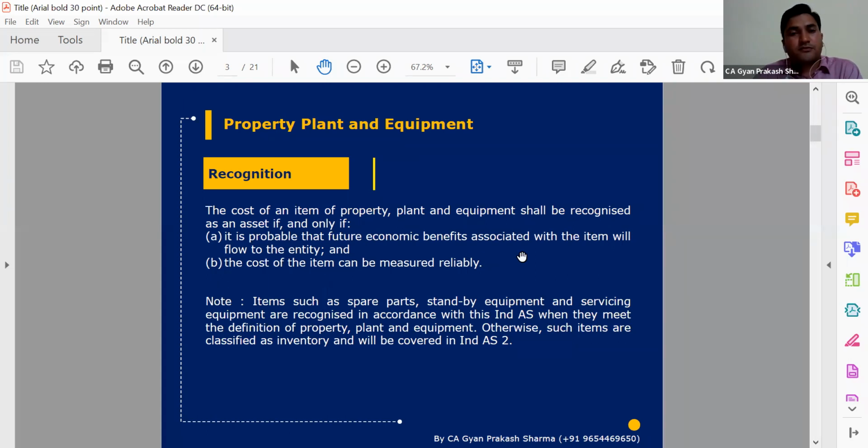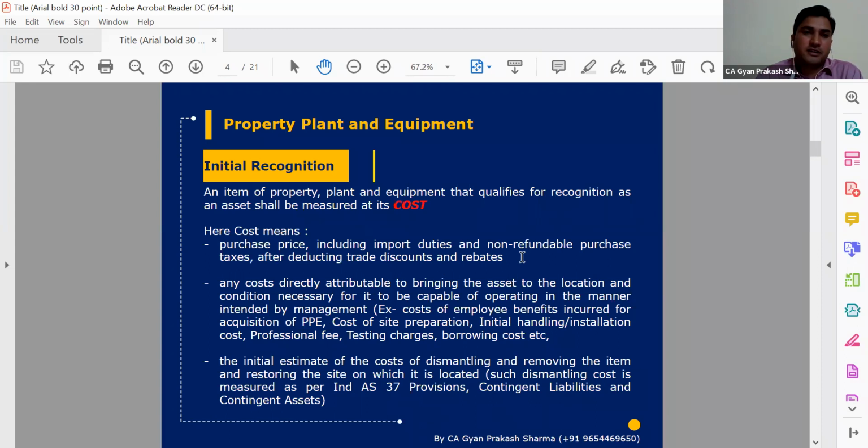So if we are going to implement Ind-AS in one of our entities or for any client, we need to specifically ask the client to give their inventory listing as on the transition date, and to identify if there are products which are specific to any plant and machinery. Then we need to segregate that product and reclassify it to plant and machinery. Apart from that, first of all, we identify the recognition criteria.